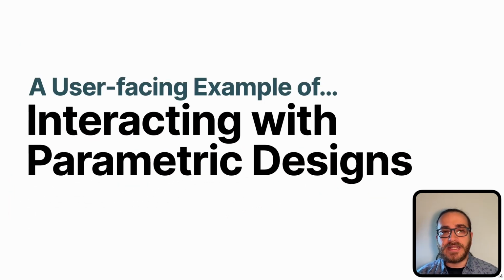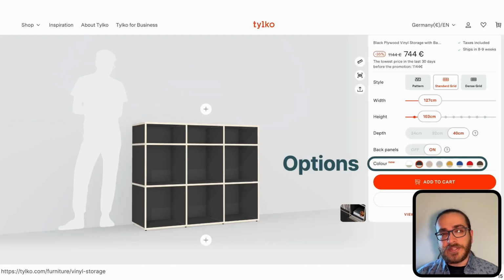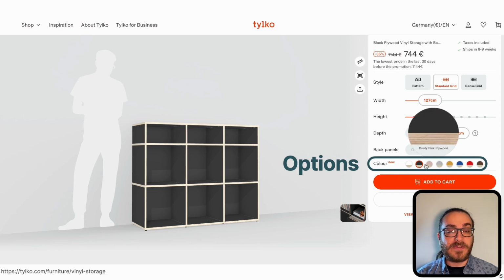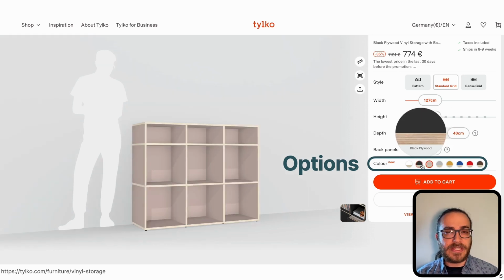And to further highlight how this is a practice that is already happening for many users, I'd like to show you how a parametric design can be already found outside of expert domains like architecture or hobbyist domains like personal fabrication. So what you see here is a user-facing parametric design. We are configuring a shelf to store records. As with the example before, our interface is reduced to relevant parameters. It provides an immediate preview and it's reasonably easy to use.